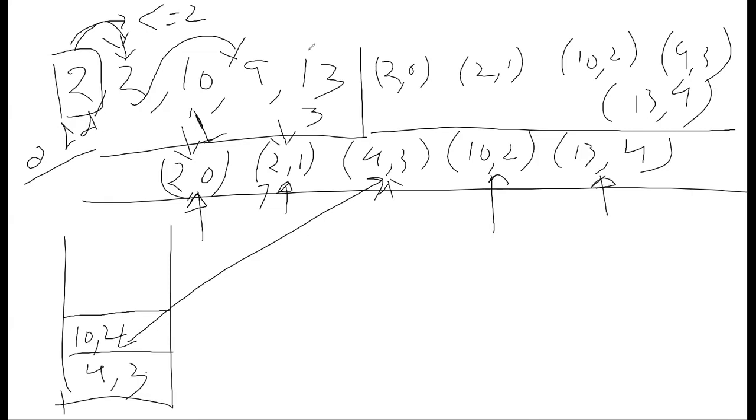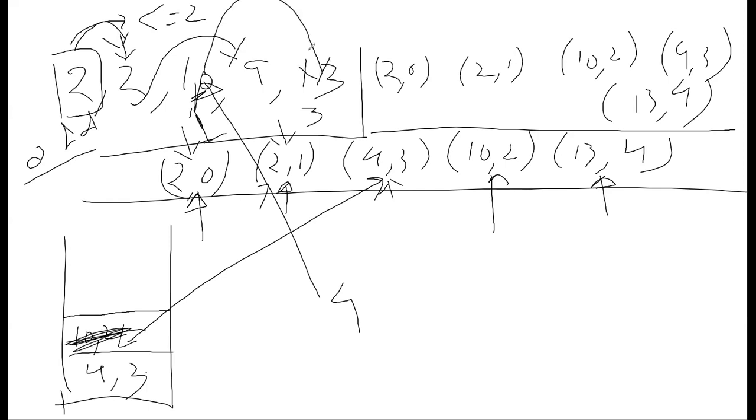Going to the next and last one, 13 and 4. 13 is greater than the top, yes. 4 is greater than 2, yes. So for this one, the jump will be to the 4th index, right? Which is essentially from 10 we will go to 13.